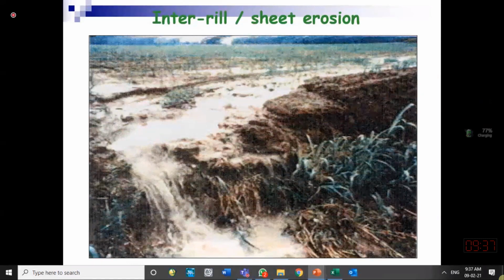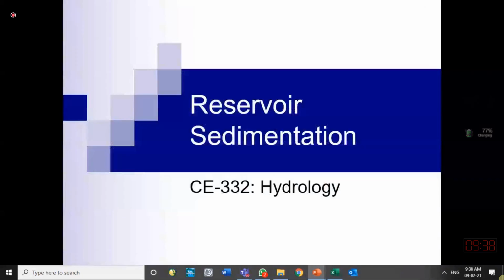Another aspect is that when we make a reservoir for storage purpose or for hydropower purpose, we want to conserve its capacity. We want to keep its capacity for a longer time period. How much time it will take to fill that reservoir depends upon the sediment coming to that reservoir. So for that purpose also we should know how much is the soil erosion in the catchment area of that reservoir. So for that purpose also we study the sediment erosion.